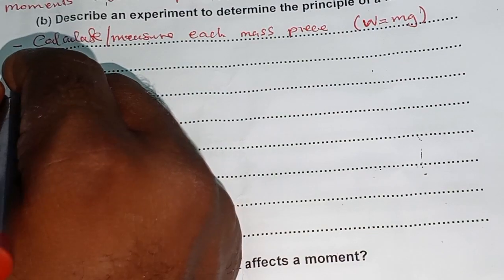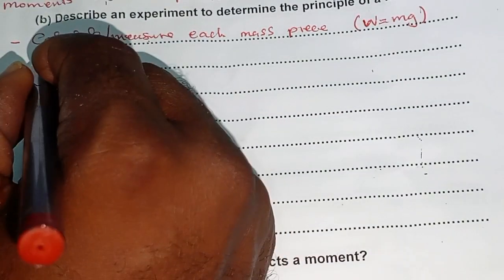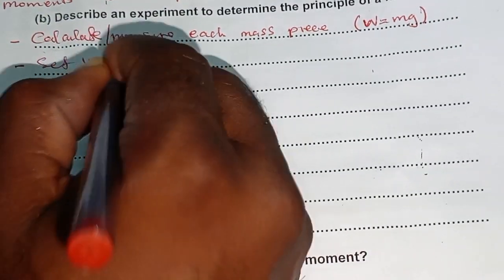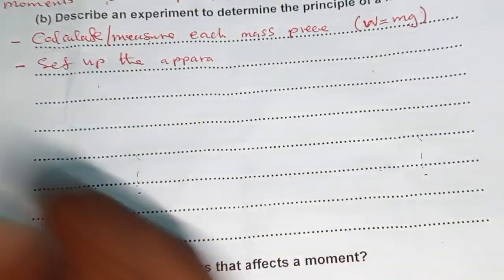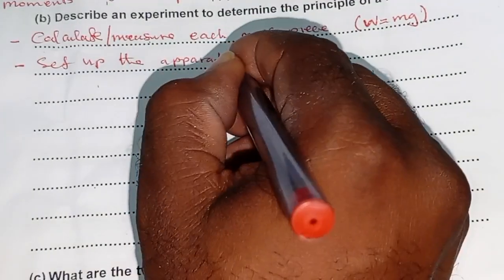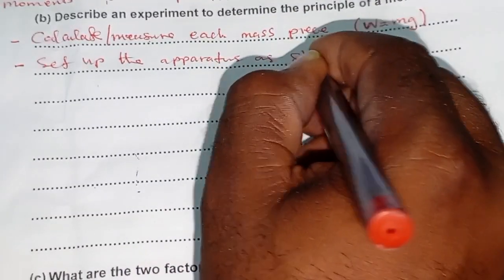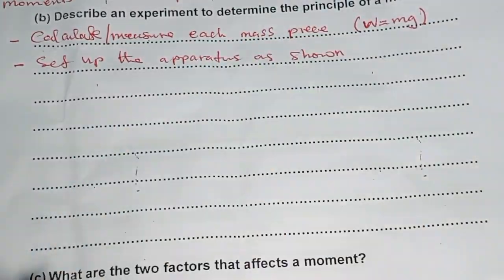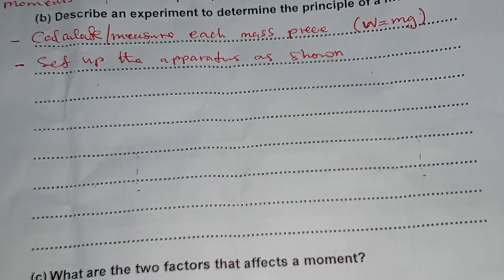Number 2, you need to set up the apparatus. In this case, we are going to show the diagram.